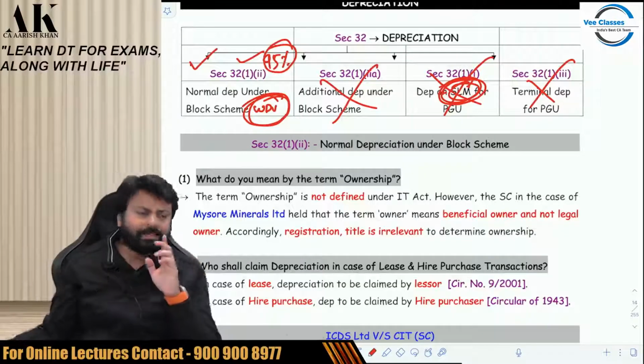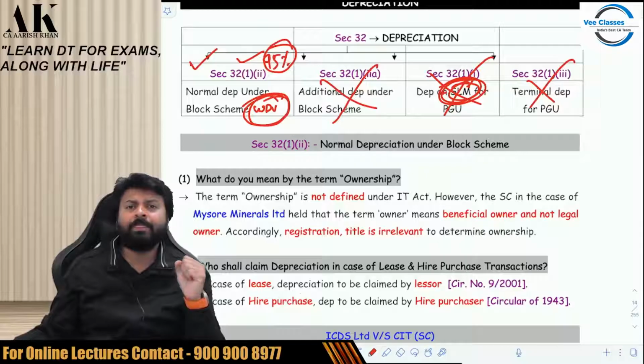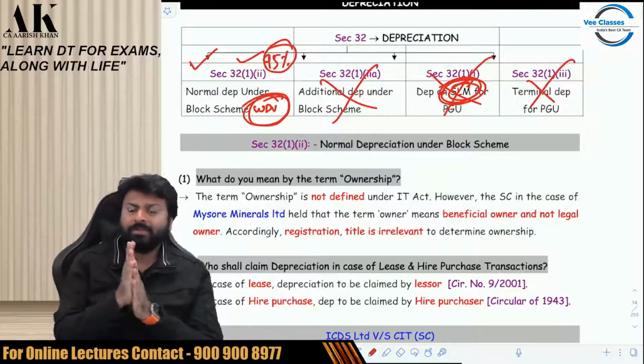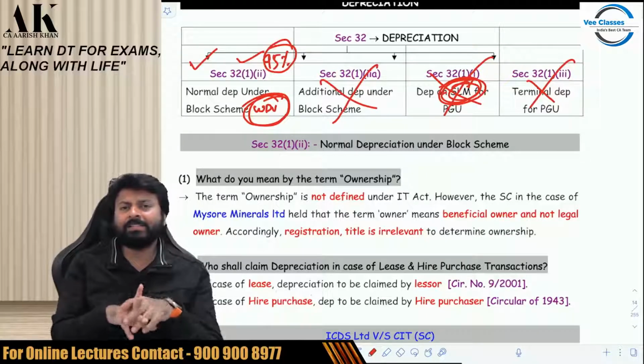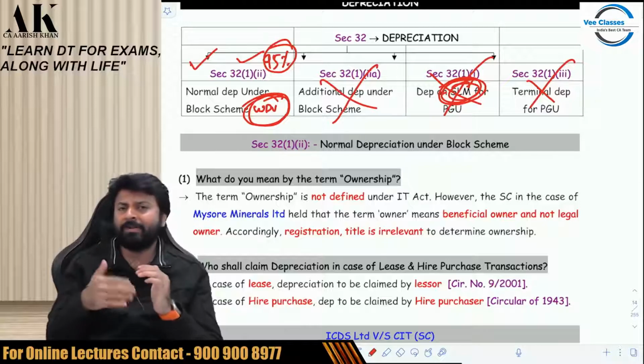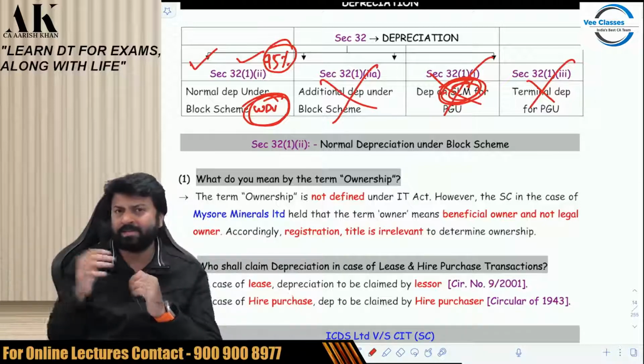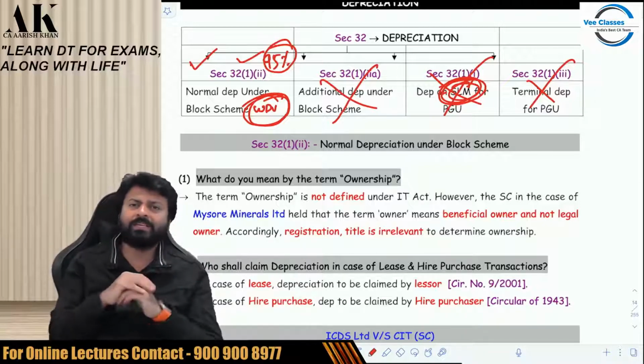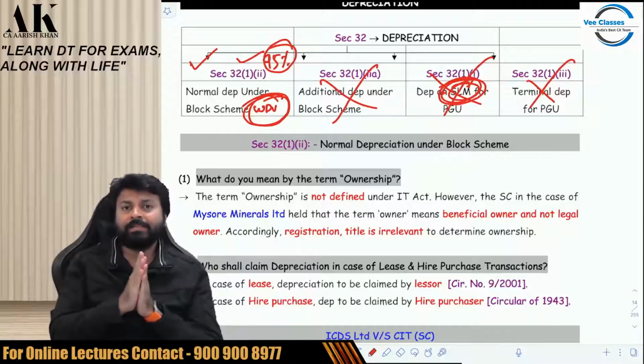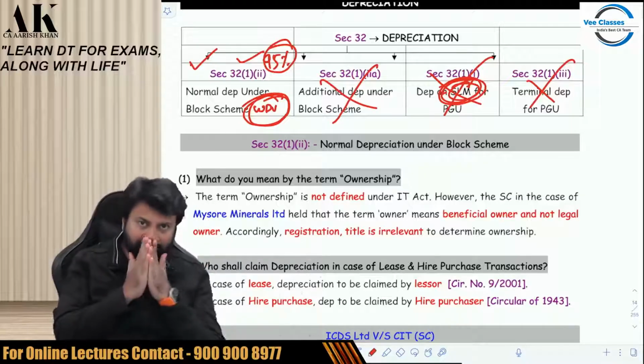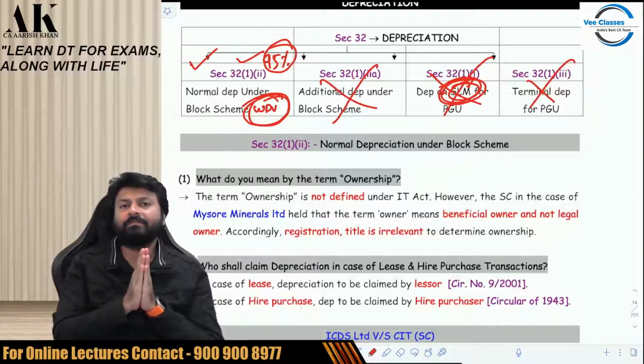So what happened in the case of Mysore Minerals Limited? The assessee bought a building. And after the assessee bought the building, he started using that building for business. He has also made the payment to the seller. He has done everything. But the property was not registered with the registrar of stamp duty authorities. The property was not registered.